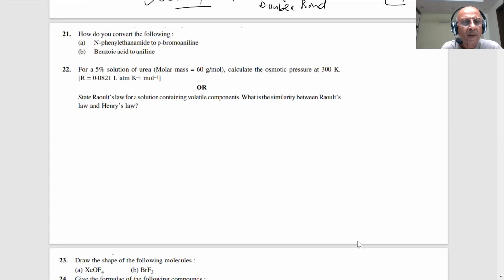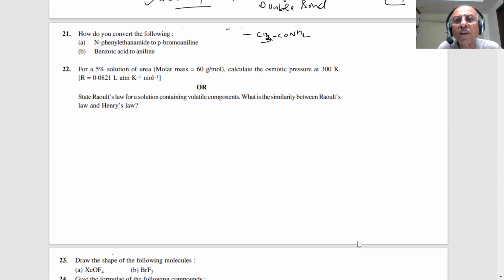Phenyl and then C double bond O CH3. When I write CH3CONH2, that is ethanamide, but for N-phenyl, N will be attached to the phenyl group. Where is N? Okay, let it be here.